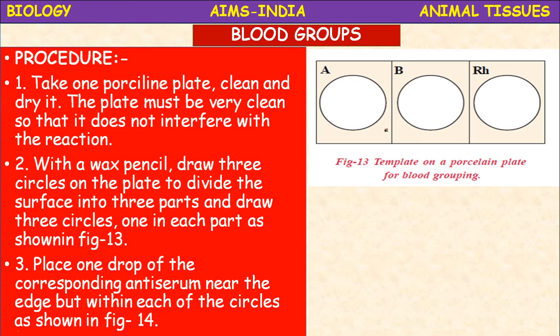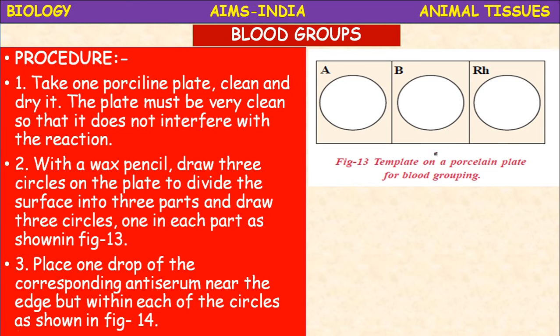Or if you are conducting the activity for only one person, you can take 3 slides. On each slide, anti-A, anti-B and RH sera can be added. 3 drops of blood you have to take and you have to add anti-A, anti-B and anti-RH sera. Okay, 3 slides.